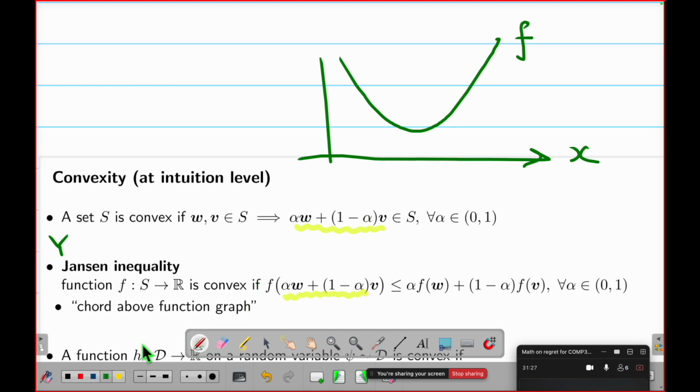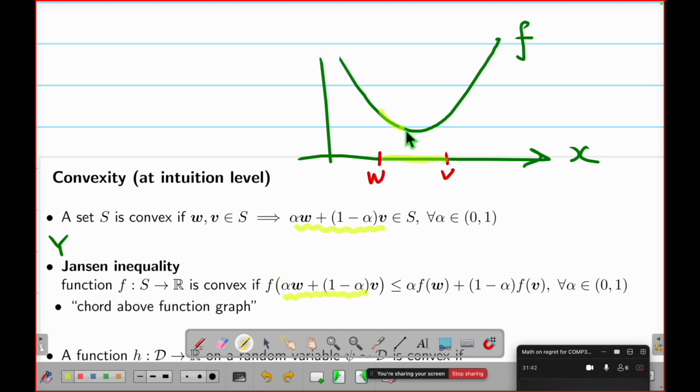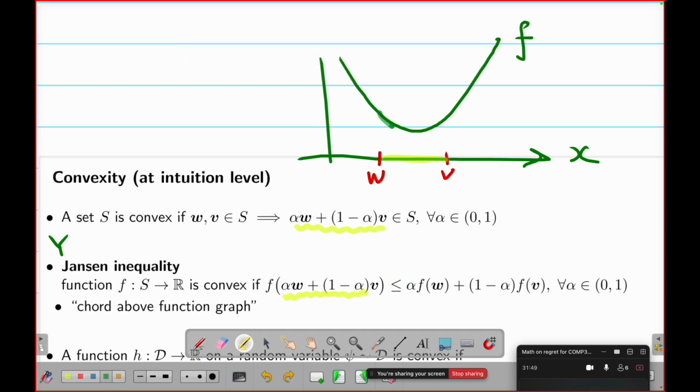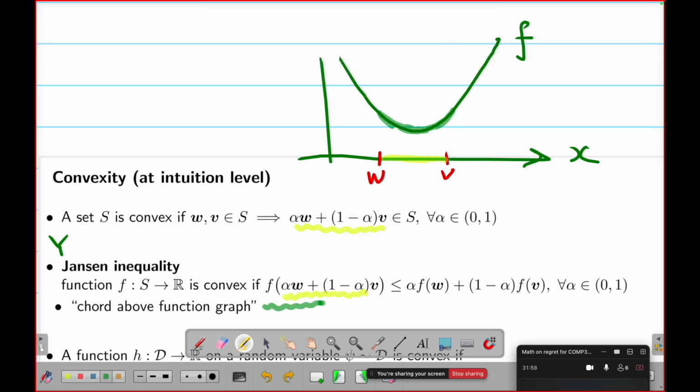A line segment. So I have 2 points. Let's say this is my W and this is my V. Then this is yellow, right? Now, what the heck is this f of yellow thing? f of this yellow thing means I take all this part and map it through my f. So therefore, this whole thing, let me draw in thick green, is after the f. So this thick curved part is this part, right?